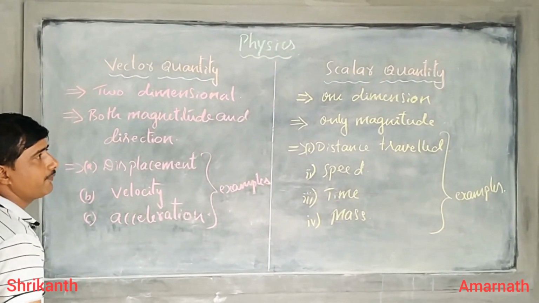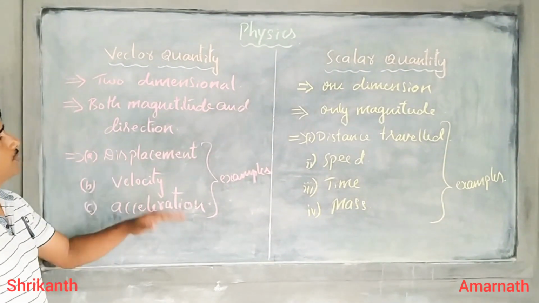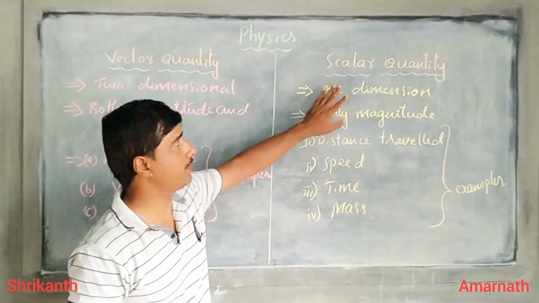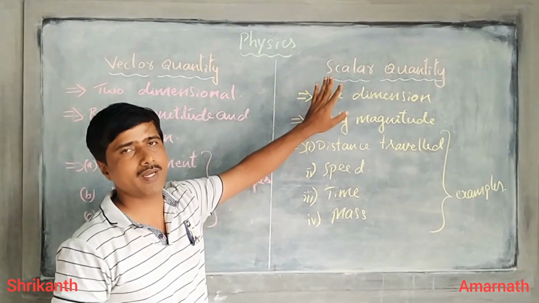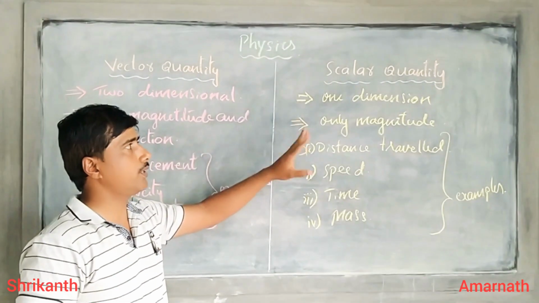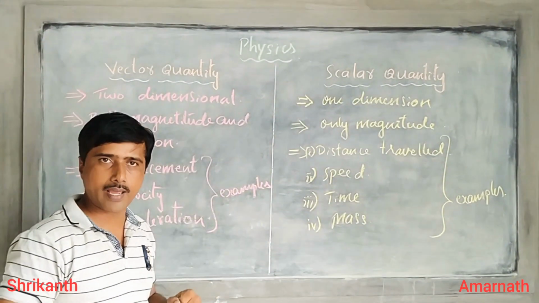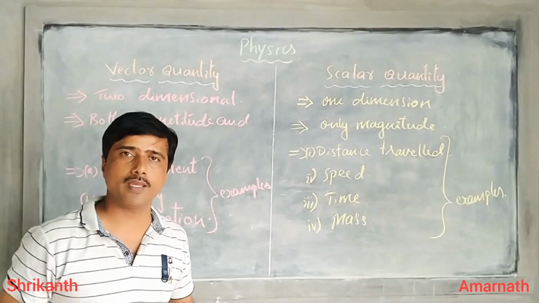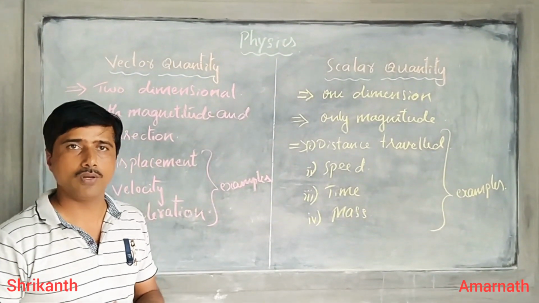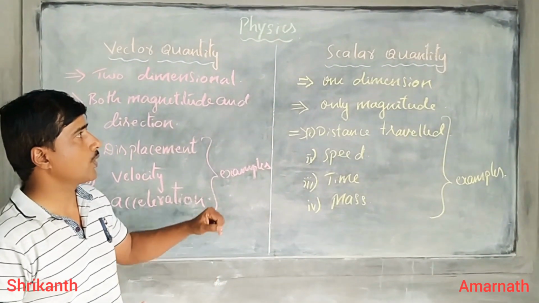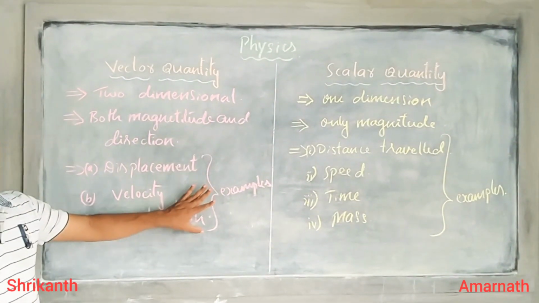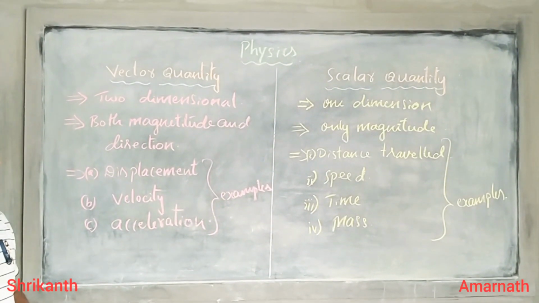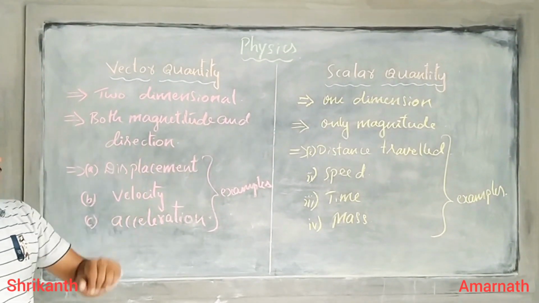Okay, let me give you some more idea about this vector and scalar quantity. Scalar quantity is one dimensional. Officially we never use one dimension, two dimension, but to get a clear idea about these two, it is convenient to say that it is one dimension and two dimension. Now here another thing we need to know before we take up a 9th standard lesson. The other thing is the SI unit.